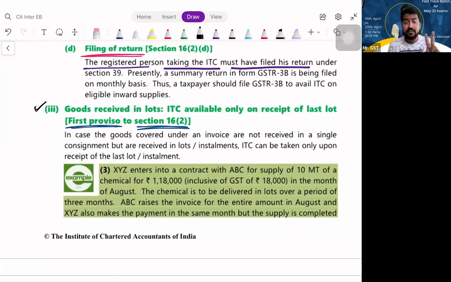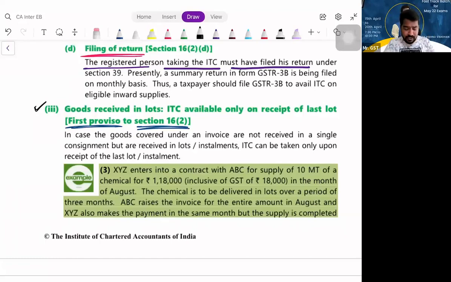We are discussing conditions for availing ITC. The first condition is you should possess the document. The second condition is you should receive the goods or services. In that we have discussed some extra points. For example, if it is a bill to ship to model also, you can avail ITC. Correct? And another thing: proviso number 1 below section 16 subsection 2 says if you are receiving goods in lots or installments, only after the receipt of the last lot or installment can you avail ITC. Am I clear? So that is condition number 2. Condition number 2 is done.